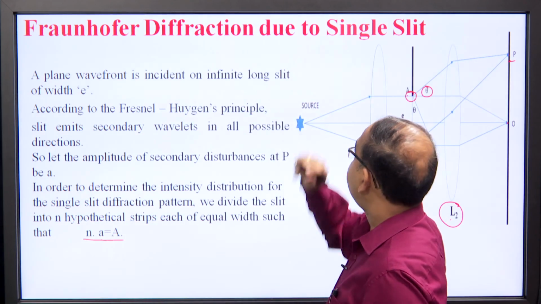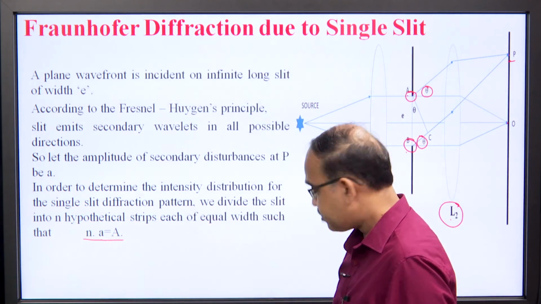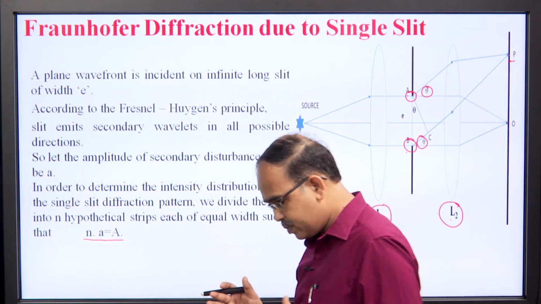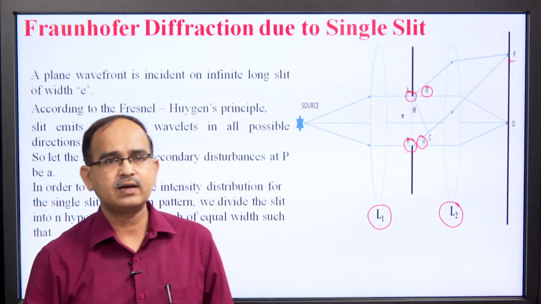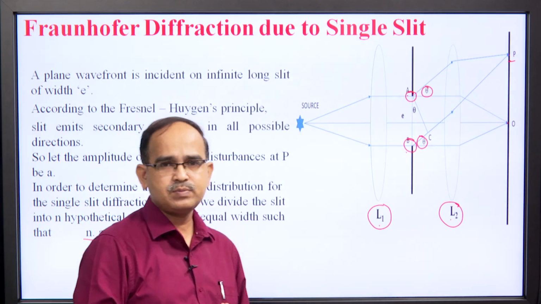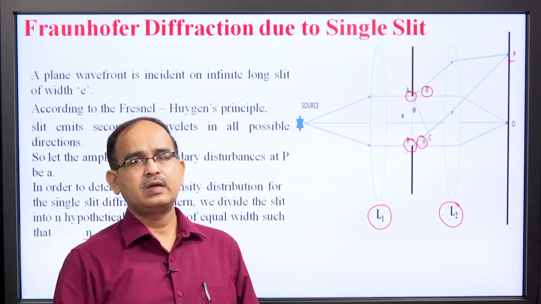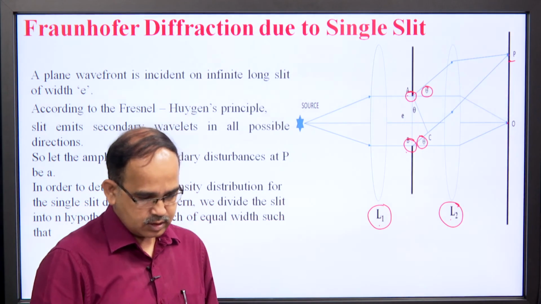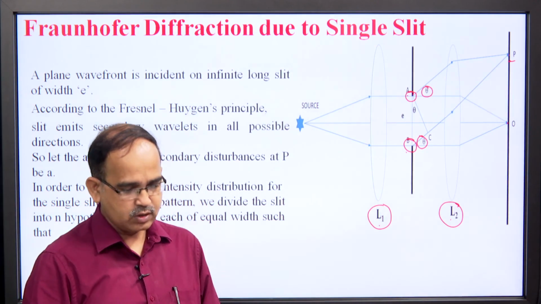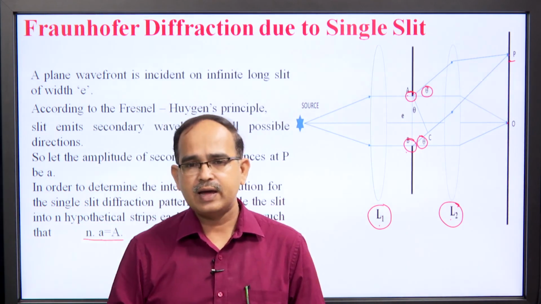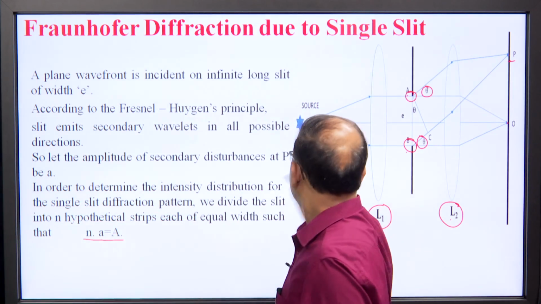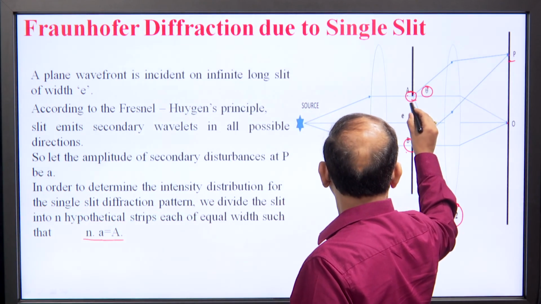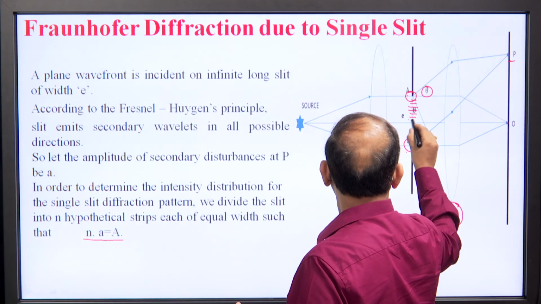Then Fraunhofer diffraction due to single slit. Here we have assumed that the single slit AB was divided into n hypothetical parts and each part was producing a wave of amplitude small a. As they are producing the same amplitude and they are consecutively arranged, the path difference or phase difference between them is constant.